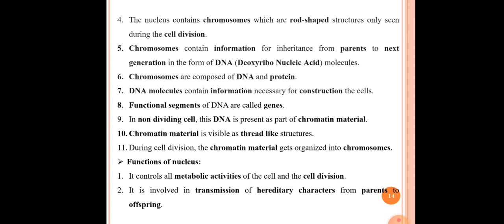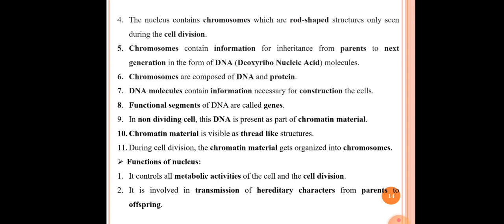So at the time of cell division, the rod-shaped chromosomes are seen under the electron microscope. The fifth point here is chromosomes contain information for inheritance from parents to the next generation in the form of DNA molecules. Okay, so the chromosome contains genetic information which helps in the inheritance of genetic characters from parents to the next generation in the form of DNA molecules.